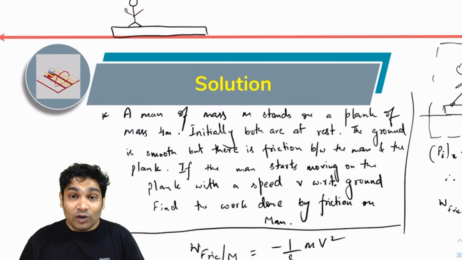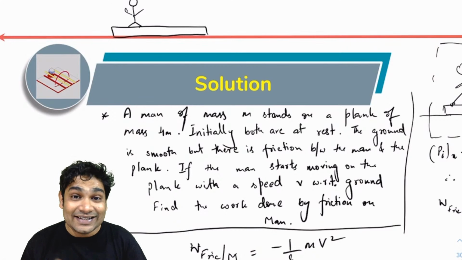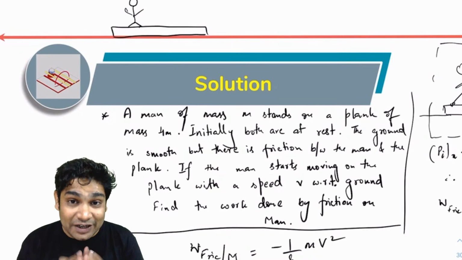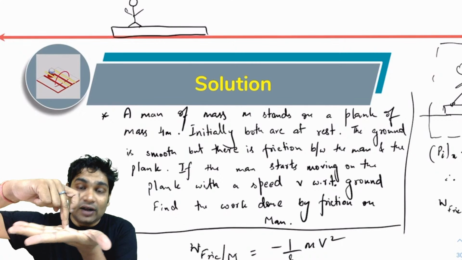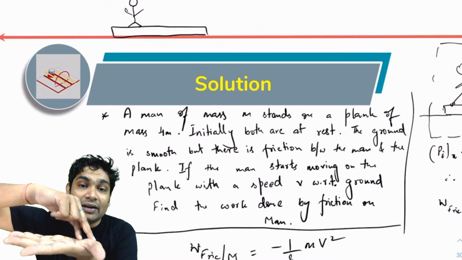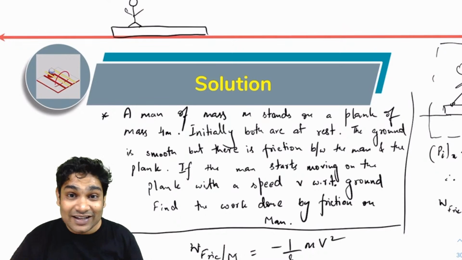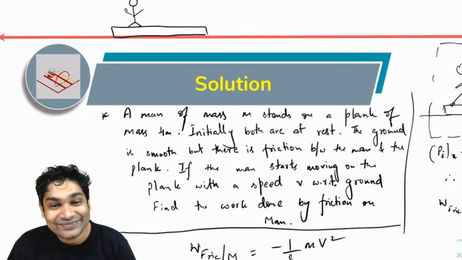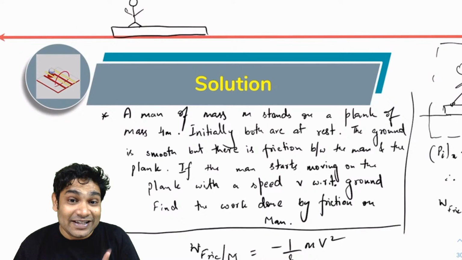So what was the definition of work? Definition of work was F dot S, where S is the displacement of the point of application of force. Now where is friction acting? It's acting between this foot and this ground. However, this doesn't move. Why? Because I lift my leg, right? So the work done by friction when I'm walking is zero. You realize this, Pawan? When you are walking, the work done by friction is zero.